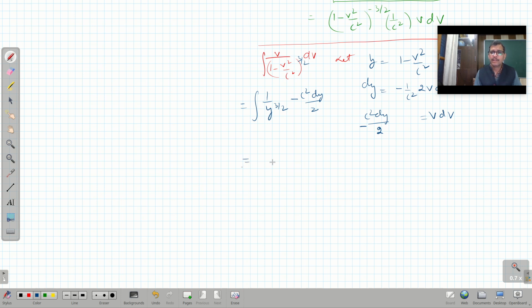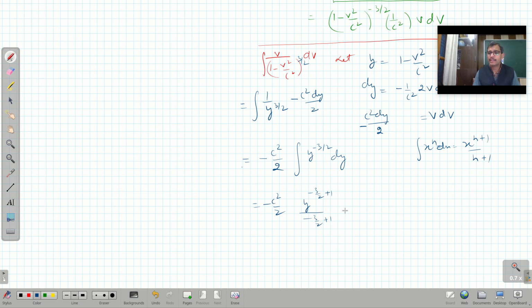This is it. So minus c square by 2 can be taken outside, so it is y raised to power minus 3 by 2 into dy. The integral of x raised to power n is x raised to power n plus 1 over n plus 1. This is the formula which we are applying here. So it is minus c square by 2, y raised to power minus 3 by 2 plus 1, over minus 3 by 2 plus 1.